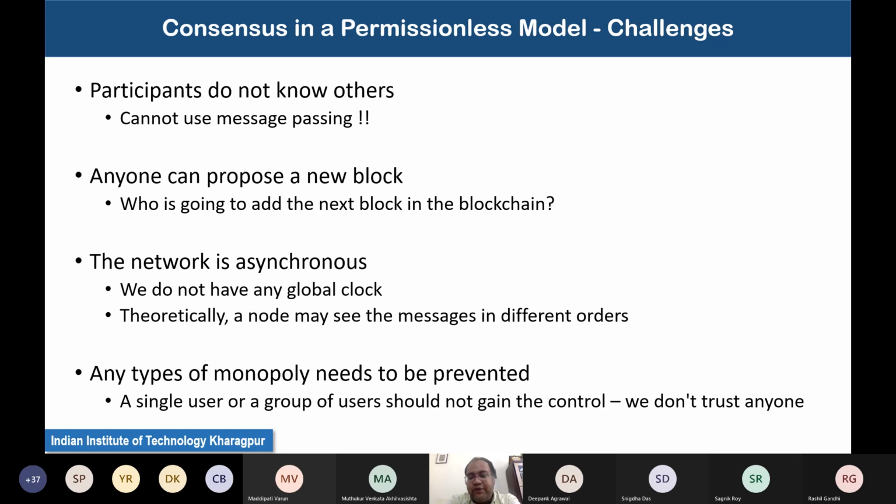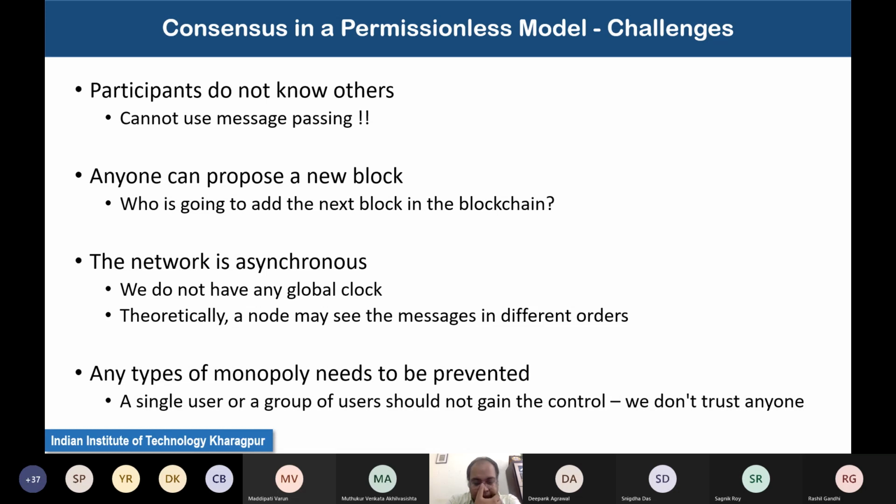If you make that kind of assumption while designing a blockchain protocol, then you are violating the basic principle behind decentralization, because you are moving from a decentralized architecture towards a centralized one. The basic idea here is that we do not trust anyone in the network. Even the so-called trusted party, like the certification authority, we do not trust.